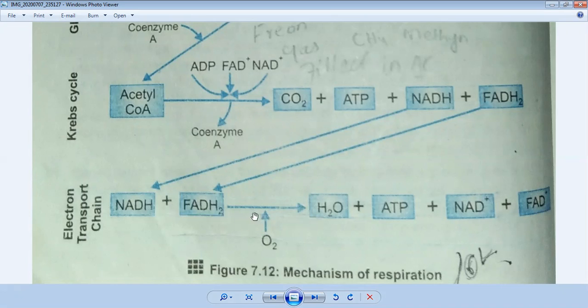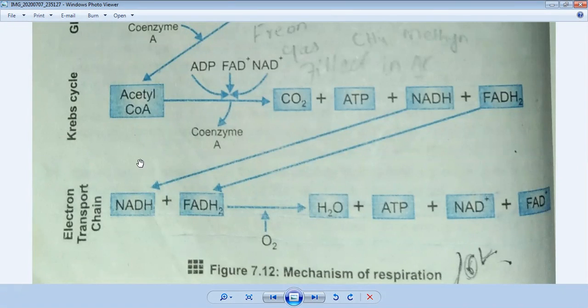So when oxygen is added to this reaction, water will be produced, and here ATP synthesis will happen, meaning the formation of the ATP molecule, and due to that NAD plus and FAD will be formed. So this is the mechanism of respiration which completely happens inside the body,